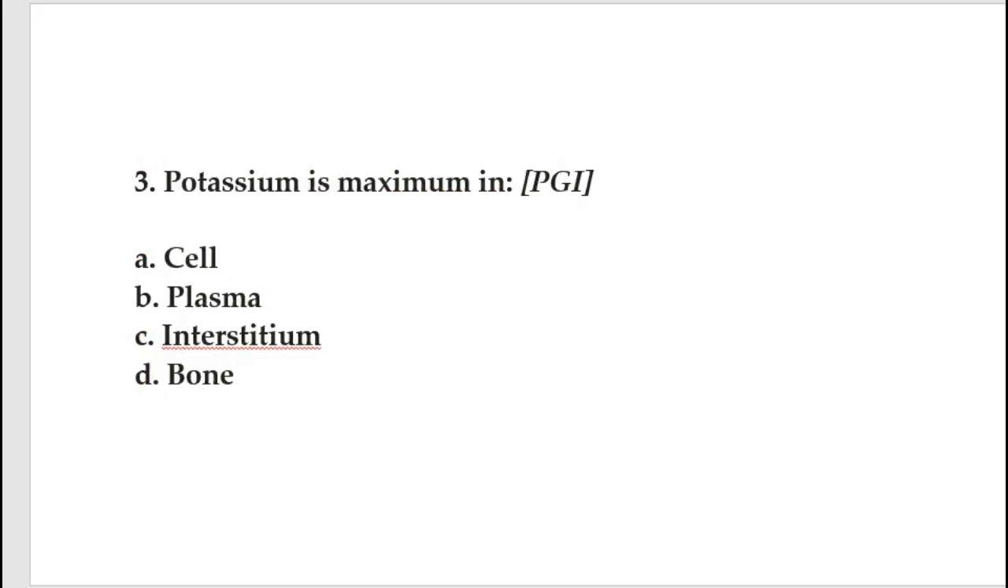Here the next question is: potassium is maximum in. It is a normal knowledge based question. Potassium is maximum in the cell, in ICF it will be 98%, and in the ECF compartment it will be only 2%. So the first option is correct.